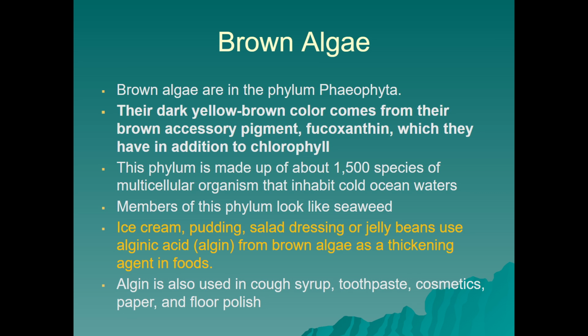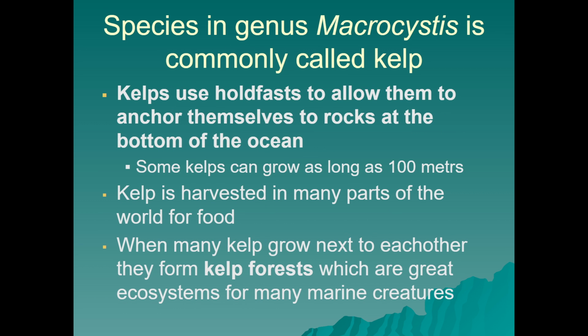Just like when we talked about green algae, members of this phylum may look like seaweed, but they're also used in many food products like ice cream, pudding, salad dressing, or jelly beans. They all use algin, which is a component of brown algae that's used as a thickening agent, kind of similar to carrageenan when we were looking at different types of algae earlier. It's another stabilizing product. Algin is also used in cough syrup, toothpaste, cosmetics, paper, and floor polish.